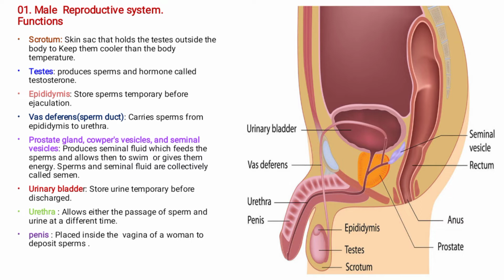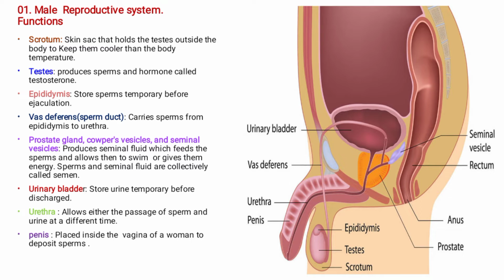Okay. We have got also some of the glands such as prostate gland, the Cowper's gland, and the seminal vesicles. They produce seminal fluid which feeds the sperm and gives them energy to swim. Sperms and the seminal fluid are collectively called semen.